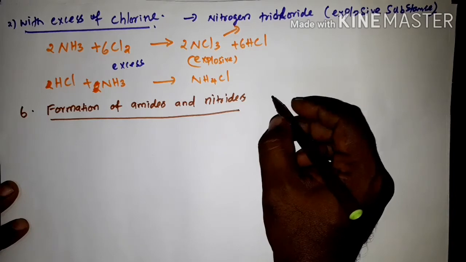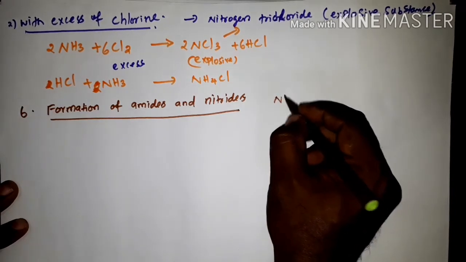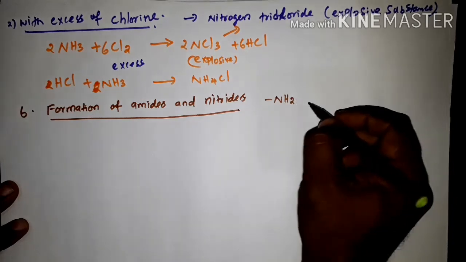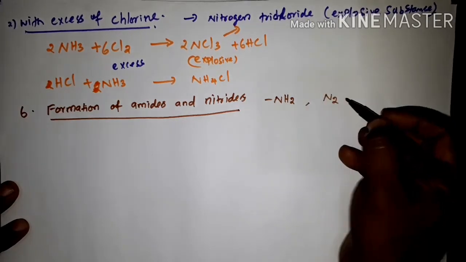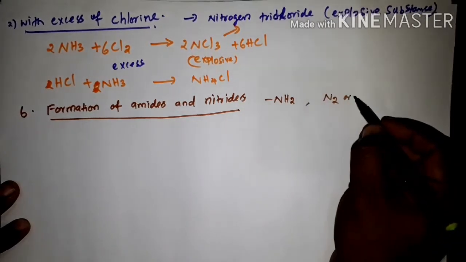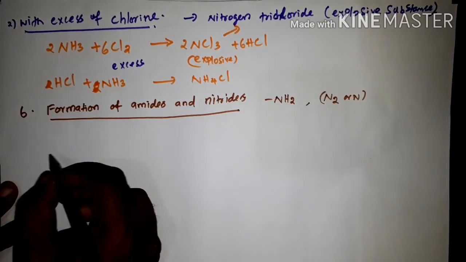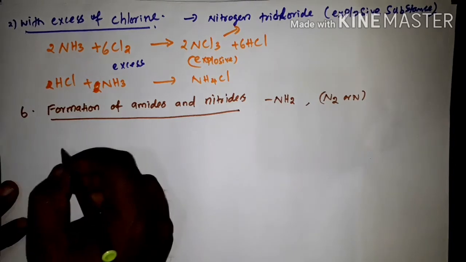Amides usually contain the NH2 group, and nitrides contain N at the end of the compound. So first one, amides.